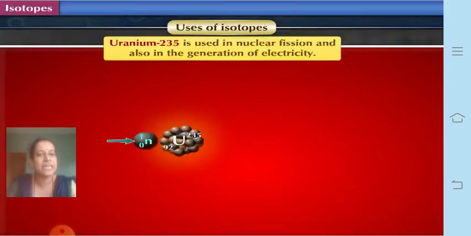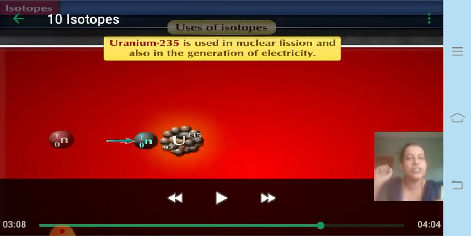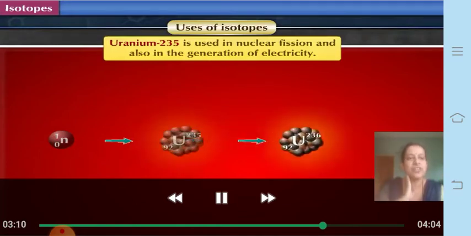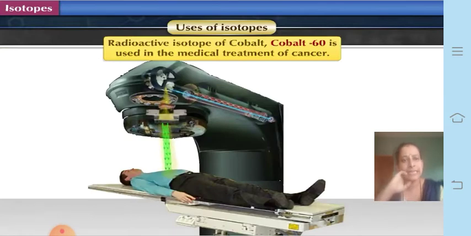Let us take the first one as an example. Uranium 235 is used as a nuclear fuel. Fuel mostly gives out energy, correct? So uranium 235 is used as a fuel in nuclear fission, and is also used in the generation of electricity. I will discuss that after this. Whereas the radioactive isotope of cobalt, cobalt 60, is used in the medical treatment of cancer. Remember students, whoever has cancer, you might have heard that they are given radiotherapy, and that radiotherapy is nothing but the use of cobalt 60.